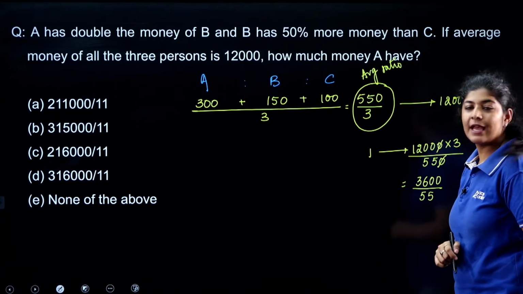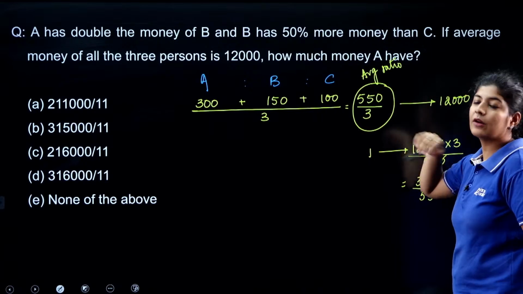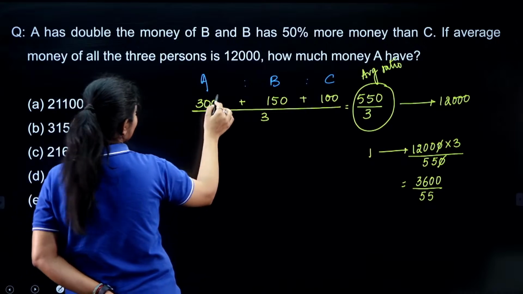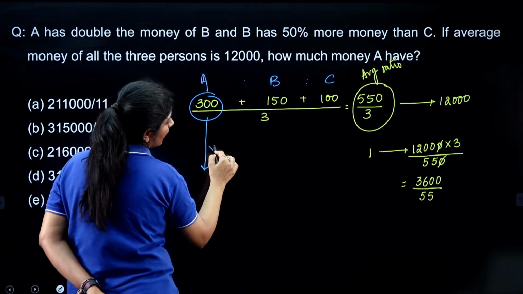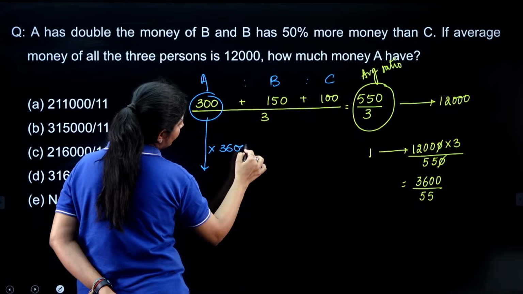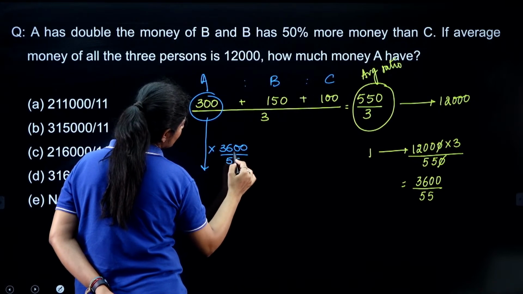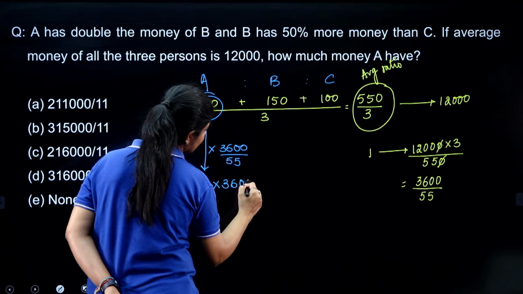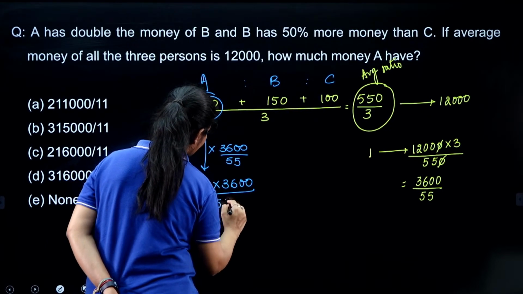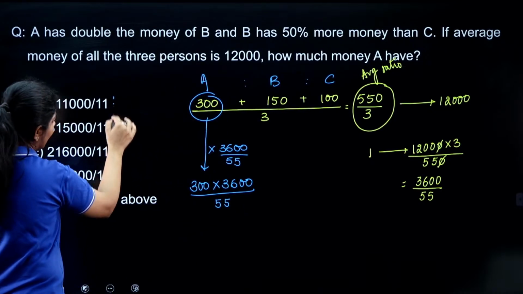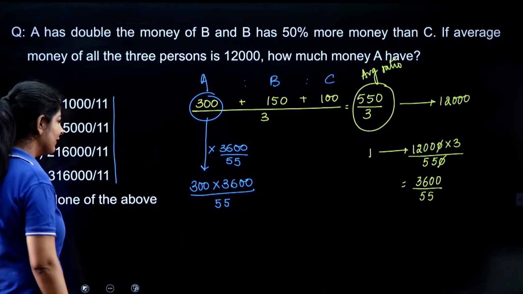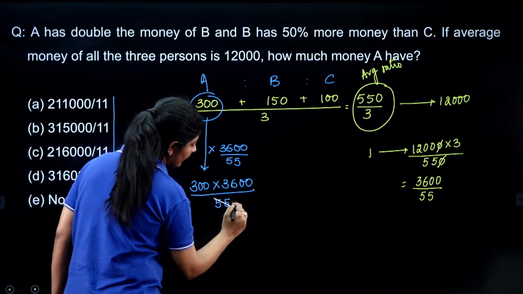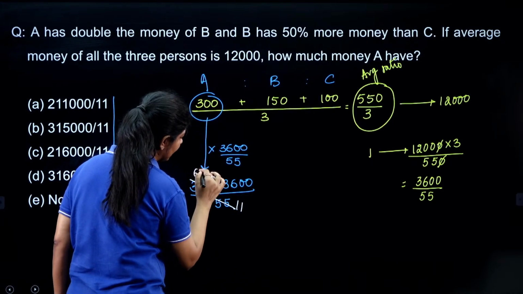Now the question is asking us to find the money A has, so we simply multiply this value. We get 300 into 3600 divided by 55. As we can see, in the denominator we are having 11, that means we need to eliminate one value by 5. So here we are getting 11 and here we are getting 60, right?